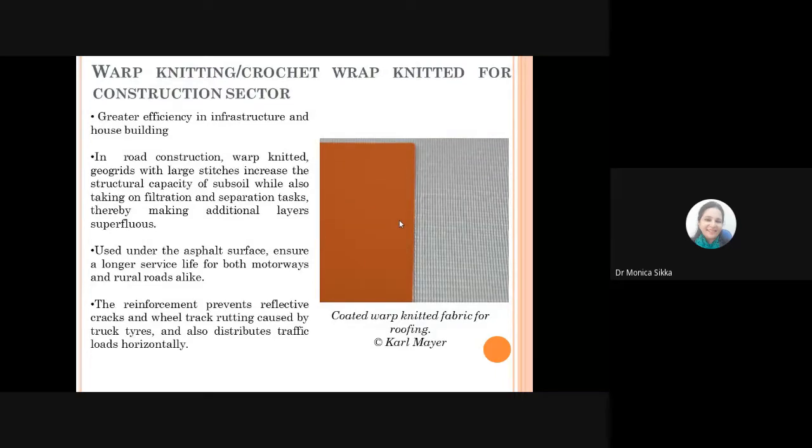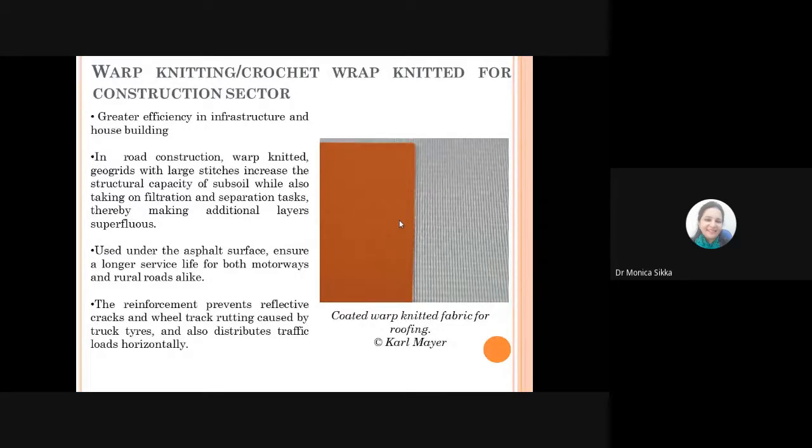Then the other warp knitting and sometimes crochet knitted warp products are also used in the construction sector. I mentioned it before also. They have greater efficiency for house building. They are also used in road construction. They are used in geogrids, which have large stitches that increase the structural capacity of the subsoil, which also helps in filtration and separation tasks below the roads when you place it.